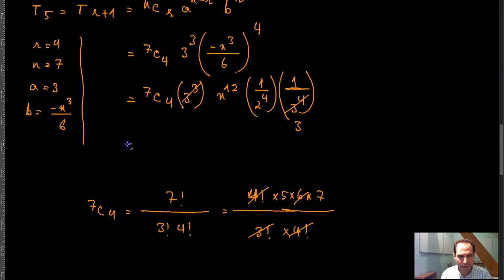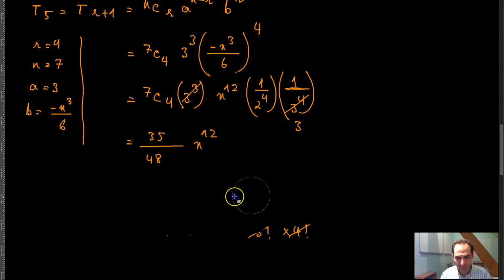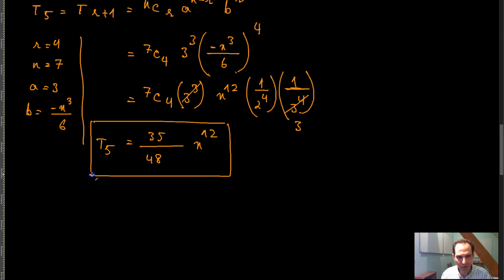So that's the same thing as 35 divided by 2 raised to the power 4, which is 16, and 16 times 3 is equal to 48, times x raised to the power 12. And I think you can't divide by anything really. So the other term, this is T of 5. T of 5 would be this term over here: 35 over 48, x raised to the power 12.